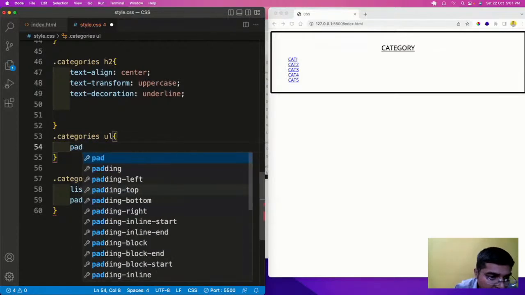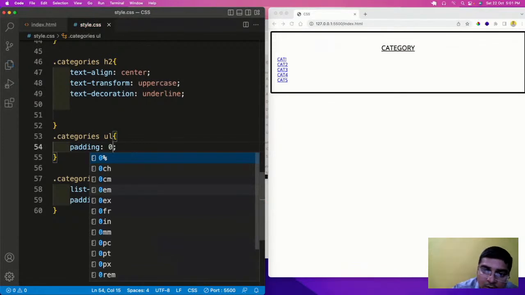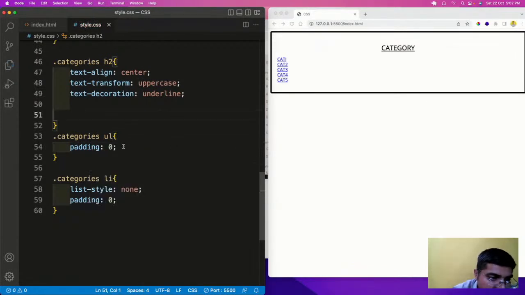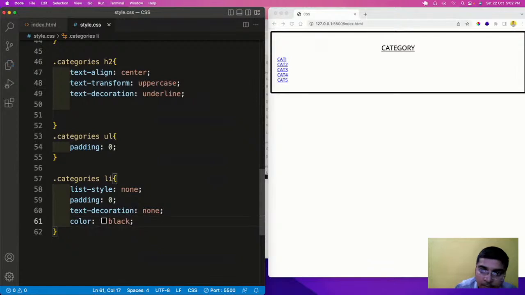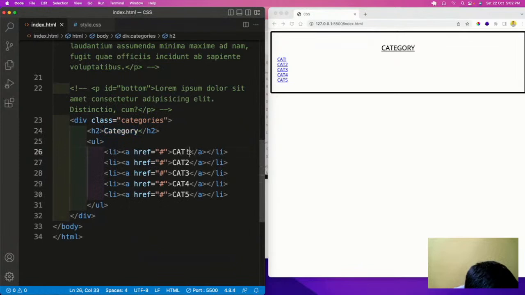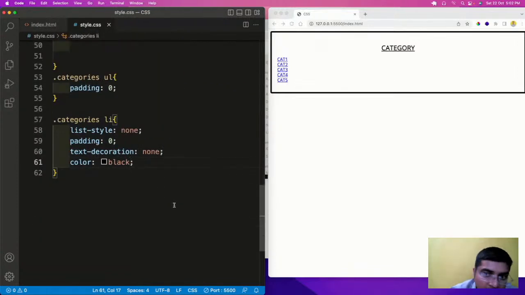So you use a padding of 0 so that it will come to the left, and here we will use the text decoration none, and have some color to black. Now, one second, here I need to write 1. Okay, nice. So now what else we can have?